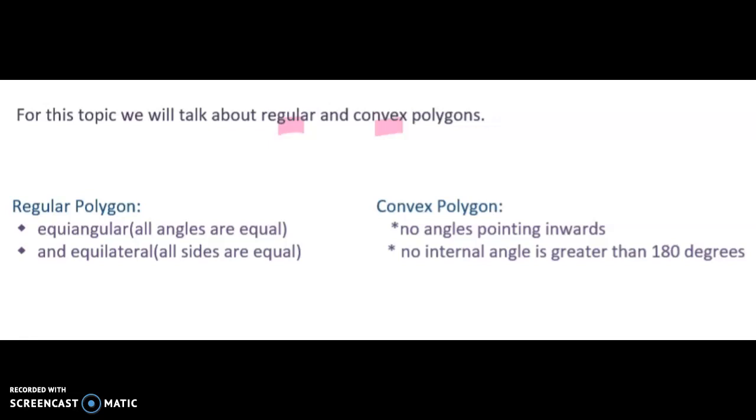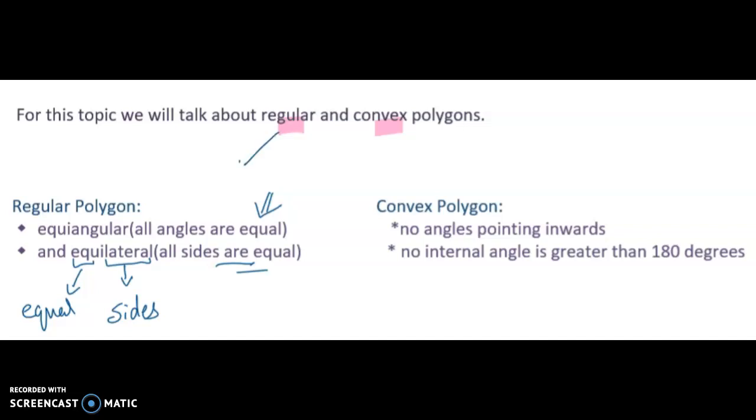What is a regular polygon? There are two characteristics of a regular polygon. First, it is equiangular. Equiangular means all the angles are equal. Another characteristic is equilateral. Lateral means sides, and when we say equi, that means equal. So when the sides are equal and the angles are equal, that polygon is called a regular polygon.